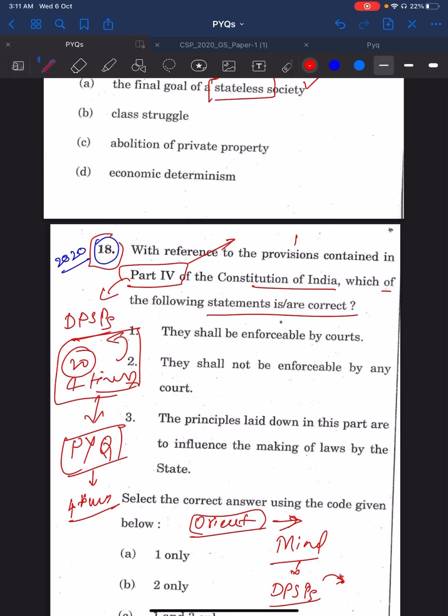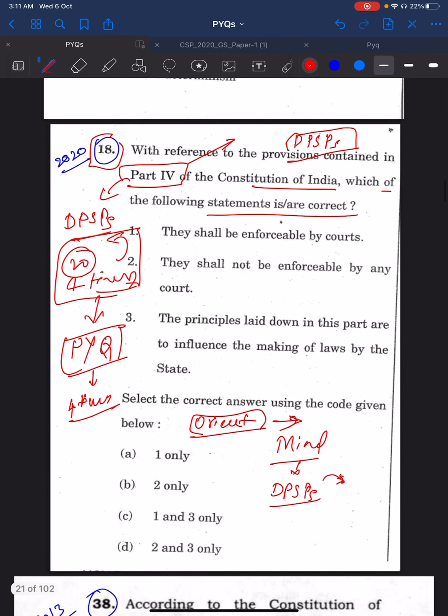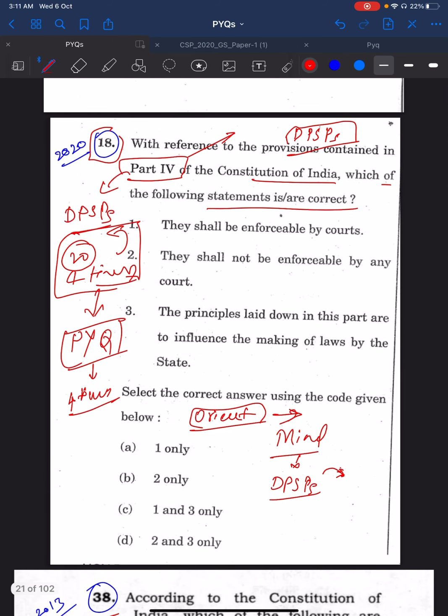So Part 4 is related to DPSPs. I already showed you that DPSPs have been asked a number of times in the previous year questions, and again UPSC asked the same DPSPs in a different way. They shall be enforceable. DPSPs are not enforceable. You remove one, either two and three.